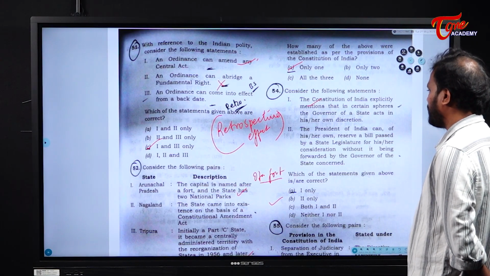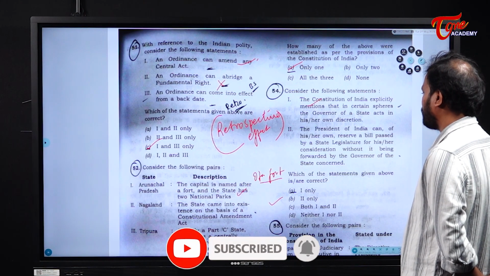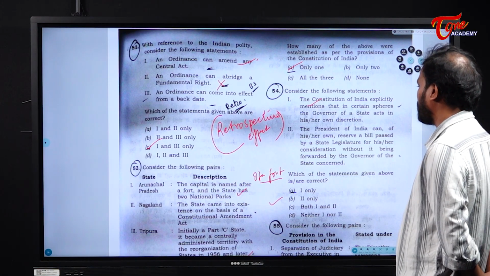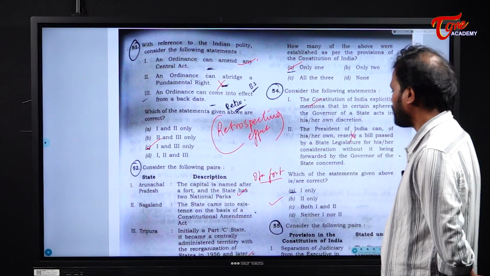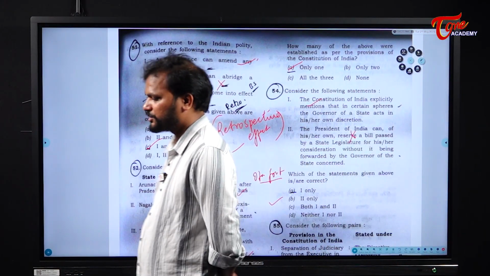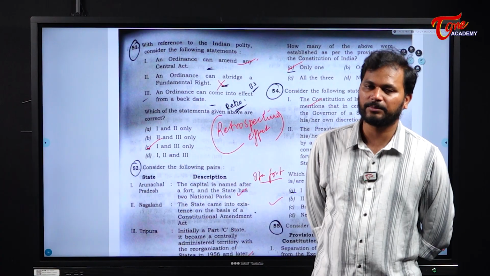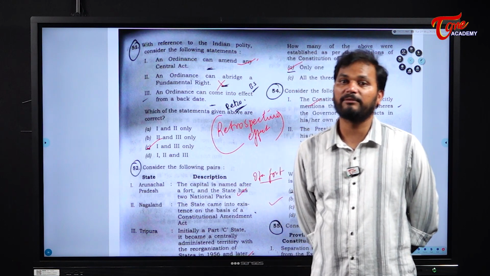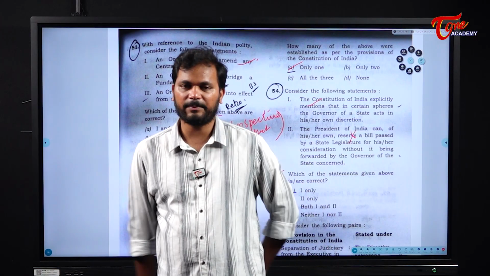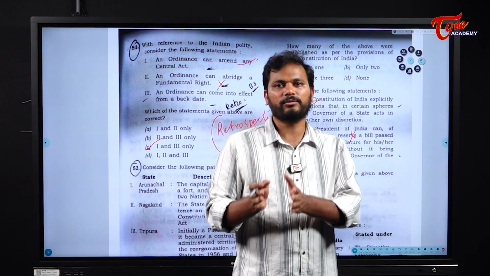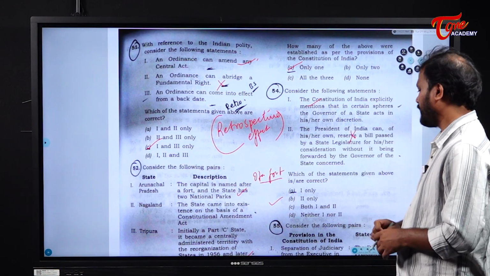Next, the President of India can reserve a bill passed by the state legislature for his or her consideration without being forwarded by the governor of the state concerned. No, this is wrong. Why? Because the President of India under Article 201 of the Indian Constitution can take into consideration a bill passed by the State Legislative Assembly only if the governor reserves the bill and sends it to the President. This happens as part of Article 200 and 201 of the Indian Constitution, which is in news. Okay, so statement 1 is only correct.